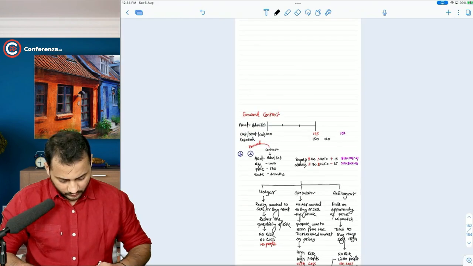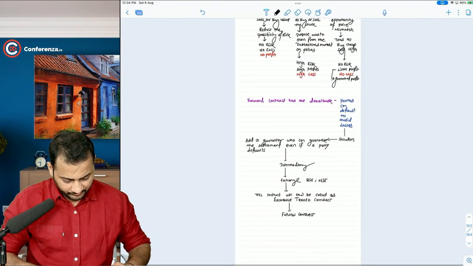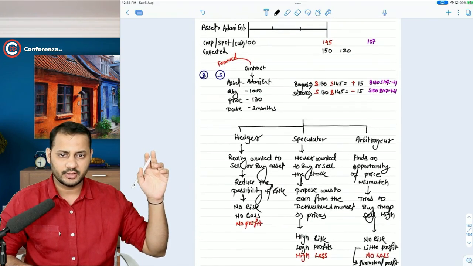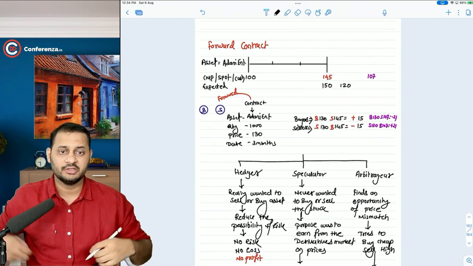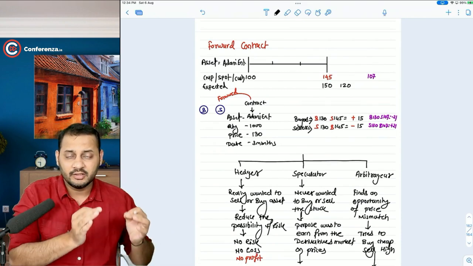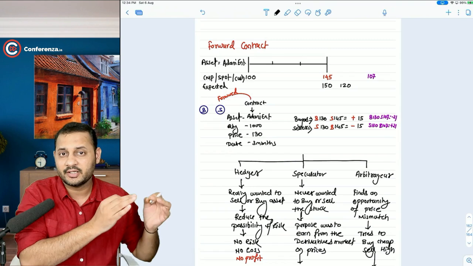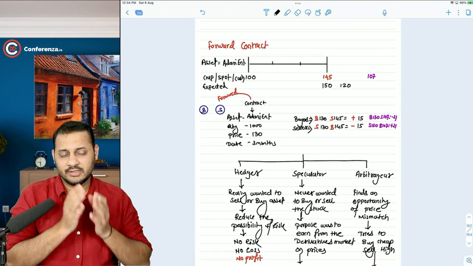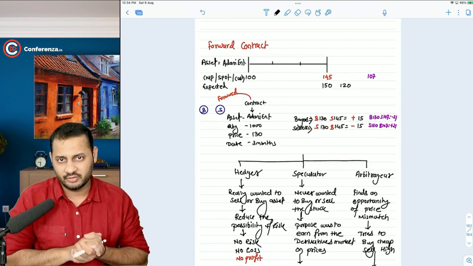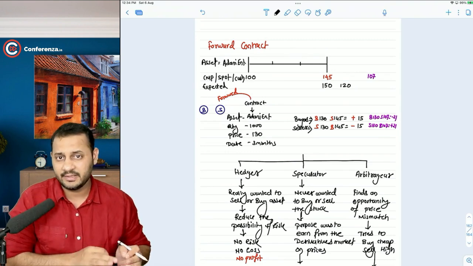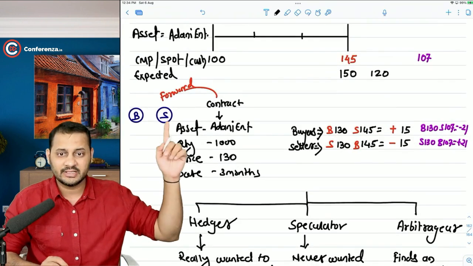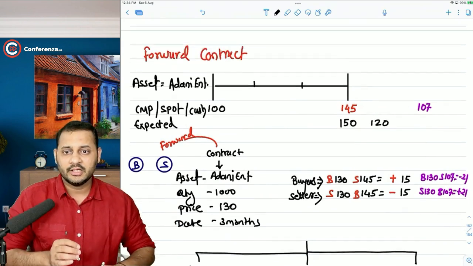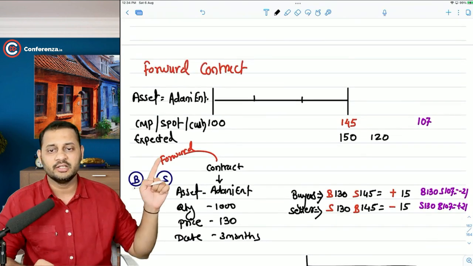Let's have a look. Now let me tell you a couple of things. Everything that you learned in the forward contract, this entire transaction is similar in the futures contract as well, except for a few things that you need to understand: what is exactly the difference between the forward contract and the futures contract. The purpose is same in both. The asset will be same, the quantity will be same, the price will be same, the time will be same, but there will be a third person also in the futures contract.